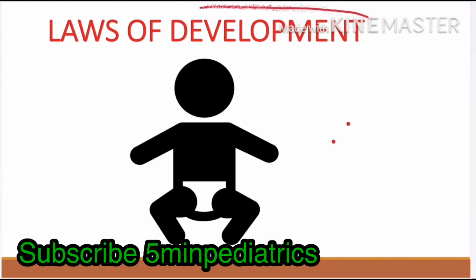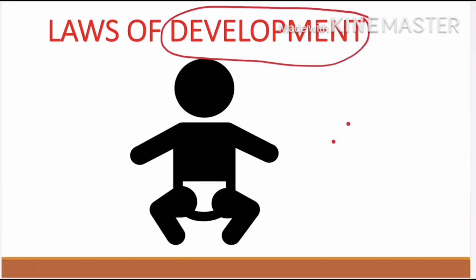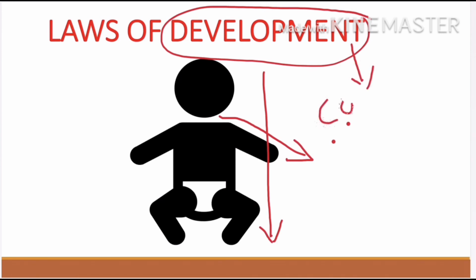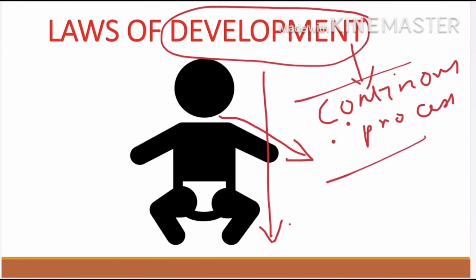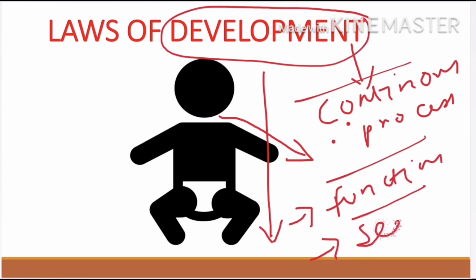Development is a continuous process, and the direction of development is cephalocaudal and proximal to distal. Before and during which the child acquires functional maturation in the nervous system. The sequence of attainment of milestones is almost the same in all children.